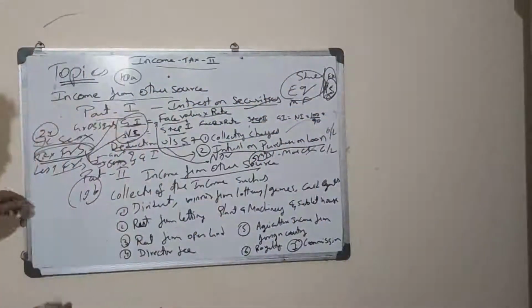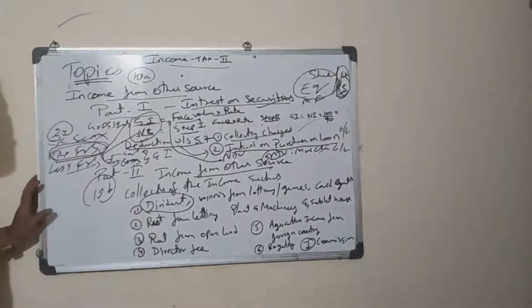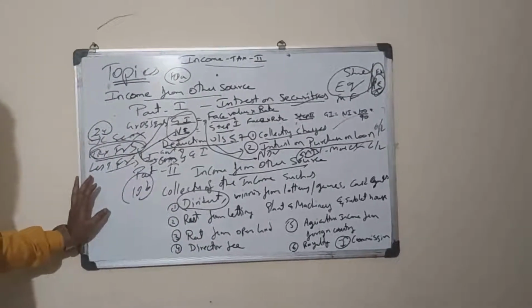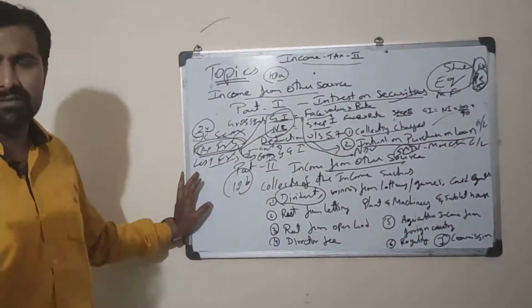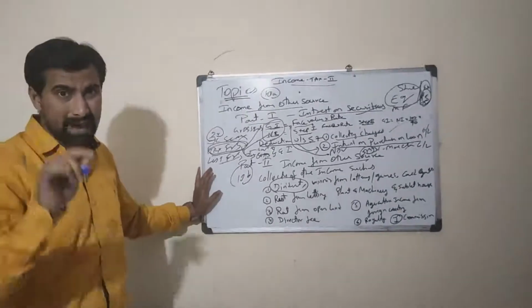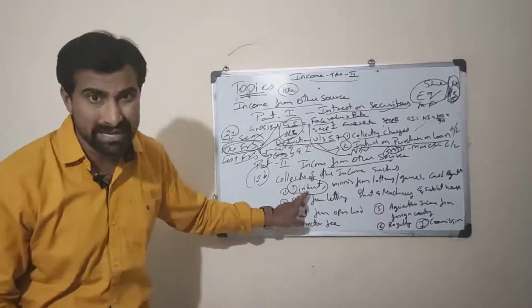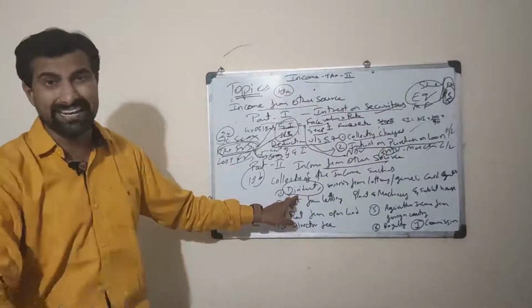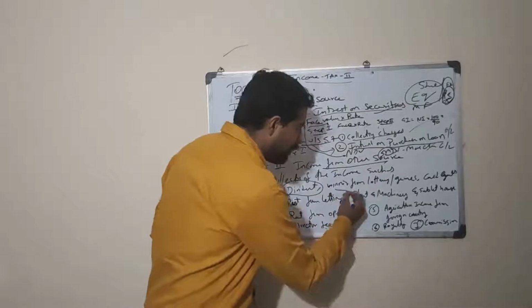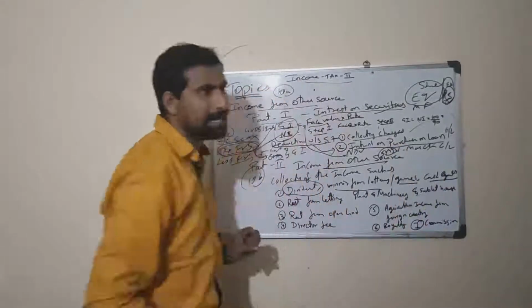When you are describing dividends, the word dividend is nothing but profits, the profits of a particular year. The amount of dividend is being received. When I am considering dividends, dividends from foreign companies are to be considered, and Indian companies are to be ignored. In the same manner, winnings from lottery, winnings from games, winnings from card games, etc.